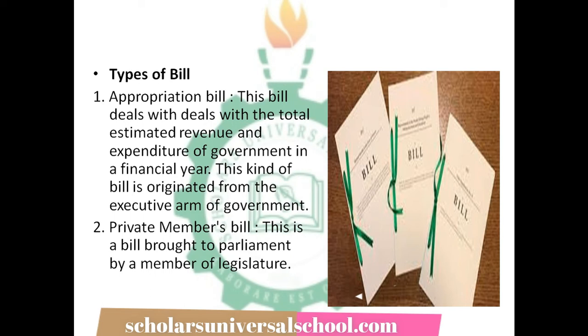The appropriation bill is for the purpose of estimated revenue and expenditure, while the private member's bill is to address all other issues that are affecting members of the public from various constituencies. So it is not about the estimated revenue or expenditure. Take note of that as well.